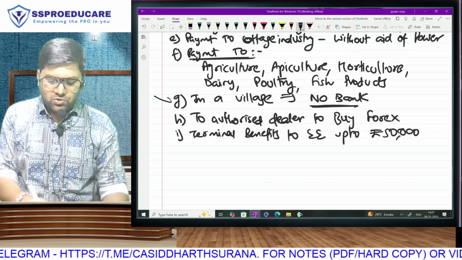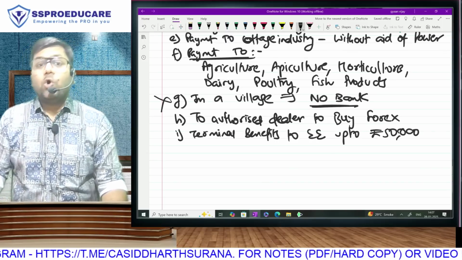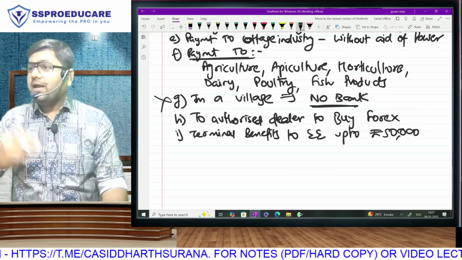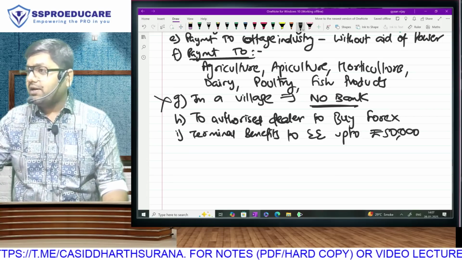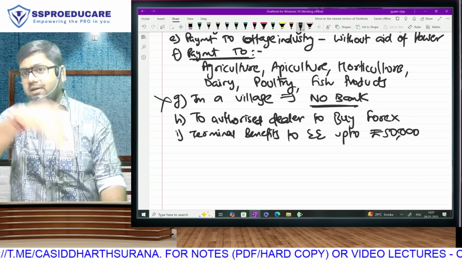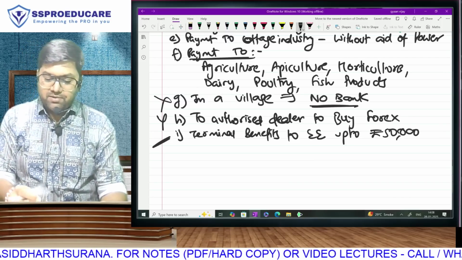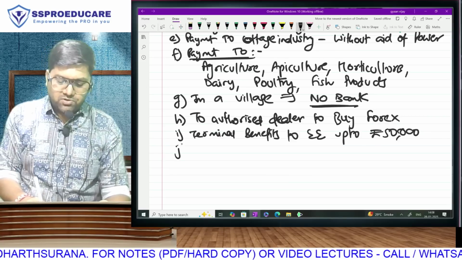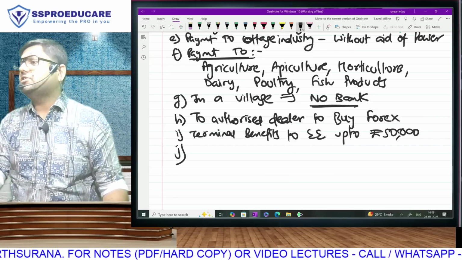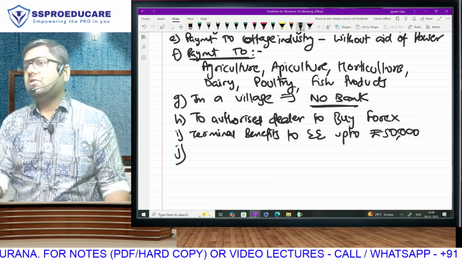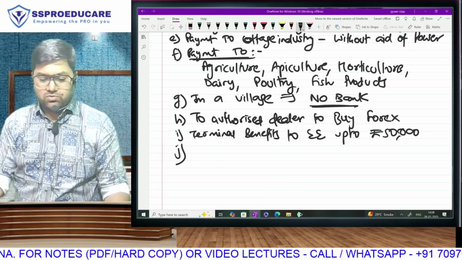For example, this is no longer required, if you understand. Authorized dealers also accept GPay or credit card payment or anything from my bank balance, and then in return I get foreign currency. This is also not required. This is required, but at least change the limit. The last one also, believe me, is not required. Unfortunately, because it is not in the act, it is in the rules, they are not putting any effort to make any correction out here.